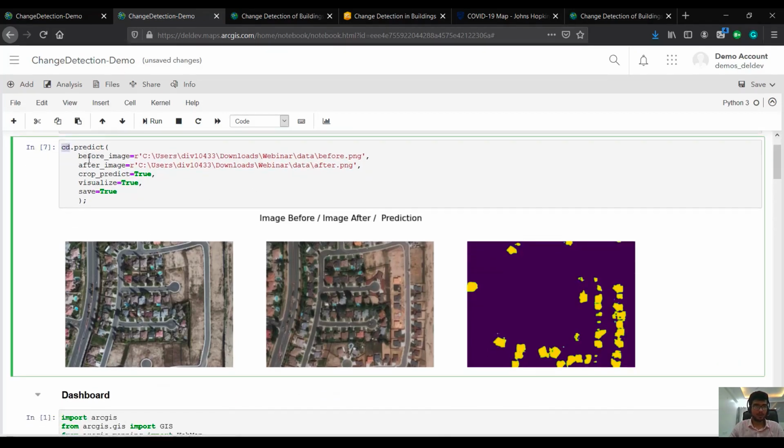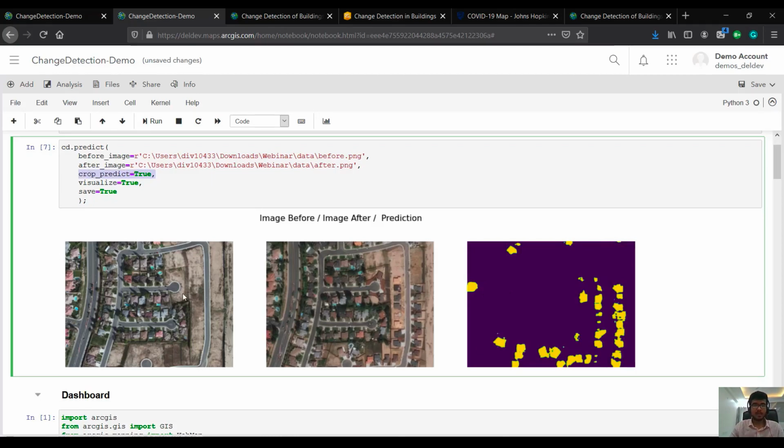Once I have that model, I use the two local rasters that I have. The input to the change detector model is an image from a before timeline and an image from a later timeline, and we can predict on that. Here I'm specifying save equal to true because I need this change label to be saved on disk. Visualize equal to true says that it will be visualized in the notebook. And this crop predict helps when the raster is too big, the raster is cropped and then predicted and then stitched back.